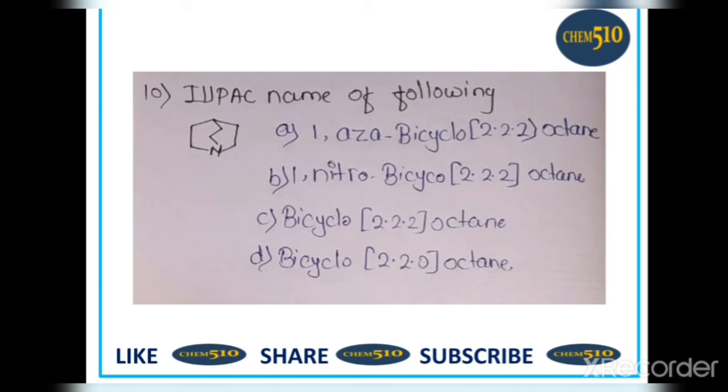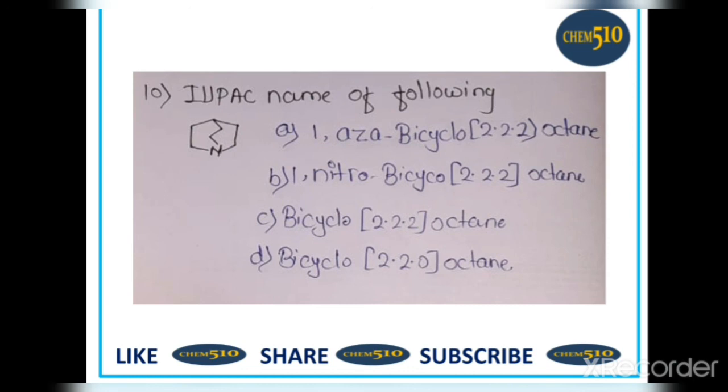10. IUPAC name of the following. One molecule is given here. So option A, 1-aza bicyclo 2.2.2 octane, B, 1-nitro bicyclo 2.2.2 octane, C, bicyclo 2.2.2 octane, and D, bicyclo 2.2.0 octane. Firstly, this molecule is an example of a bridged ring system, and here a tertiary nitrogen is present, so 1-aza.